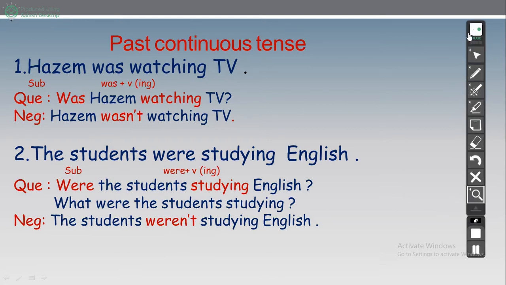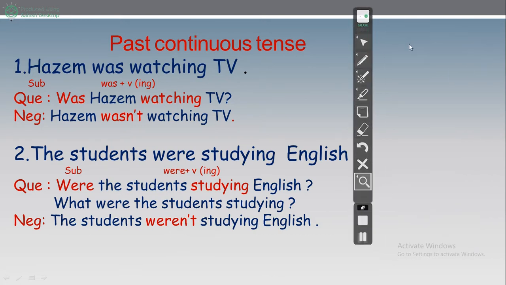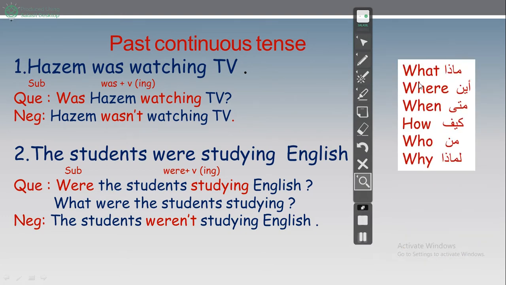Okay. And here we have what? We have the WH words. If you forgot them, okay, we have what, where, when, how, who, and why. What's the meaning of what? ماذا, where, أين, when, متى, how, كيف, who, من, why, لماذا.